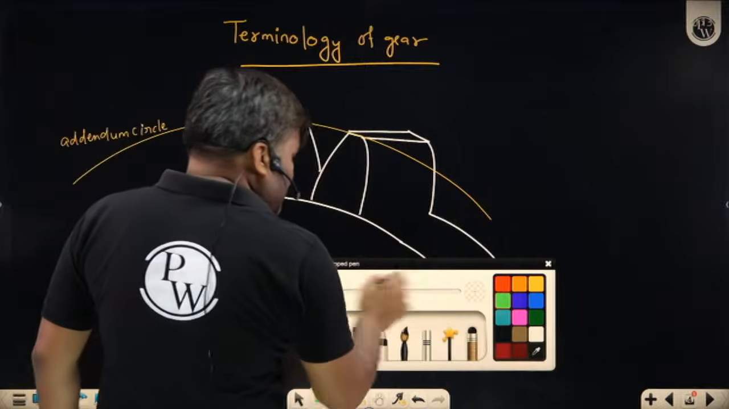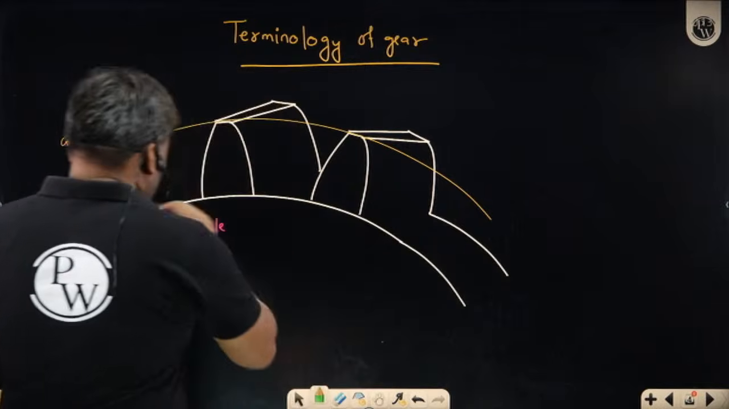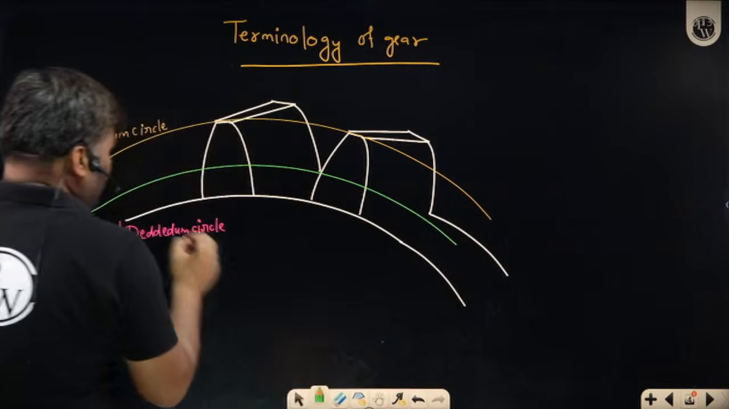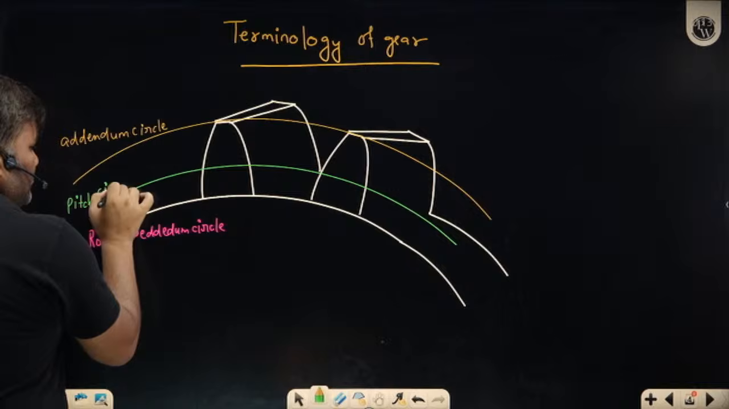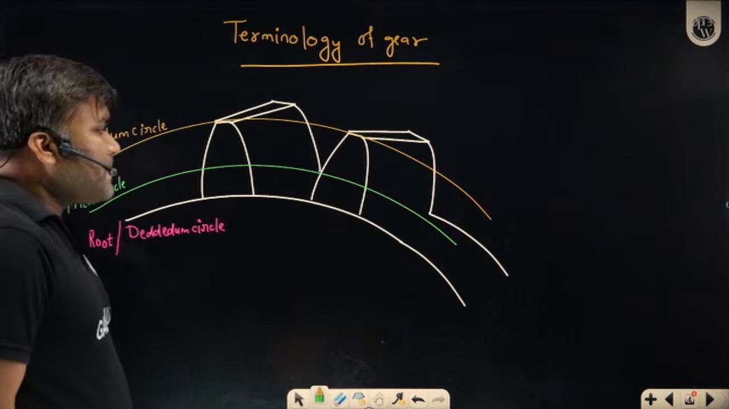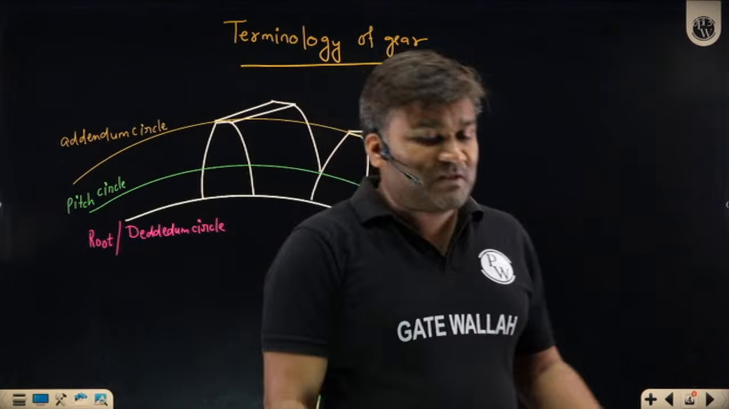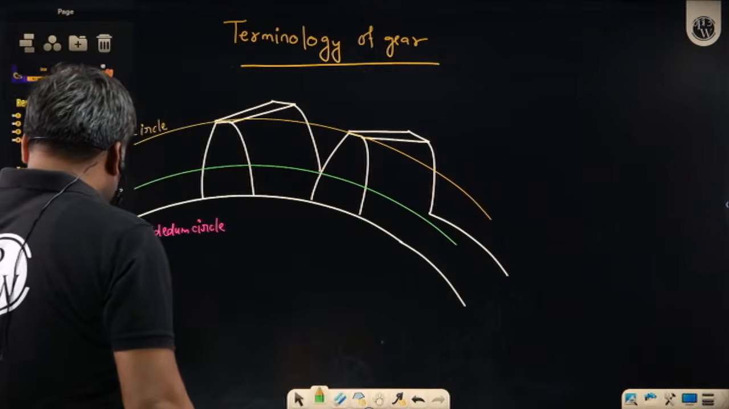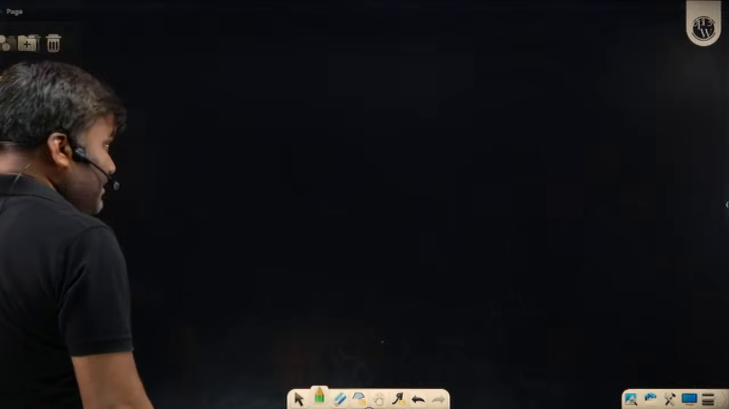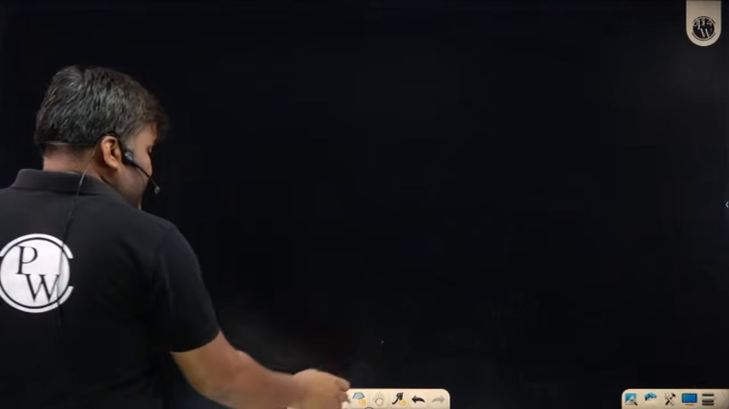There is another circle, a very important circle, which is your pitch circle. This is your pitch circle. Acha, to understand the concept of pitch circle, what is this pitch circle? Let me go a little back. I'll come back to this terminology part once again.